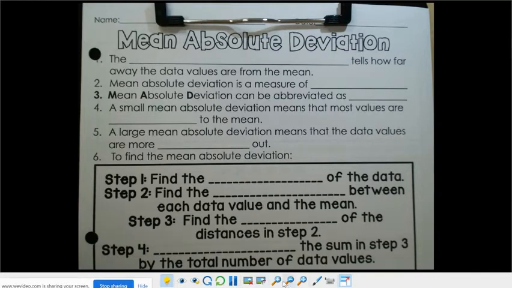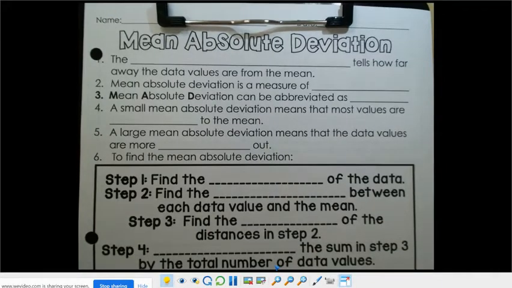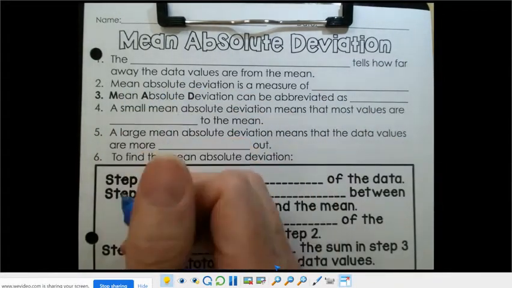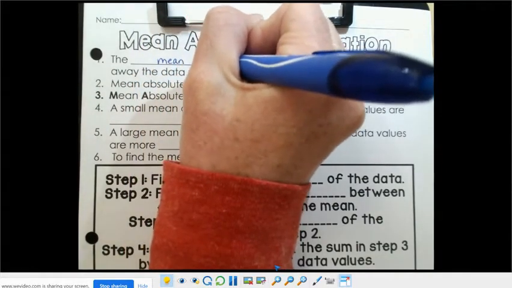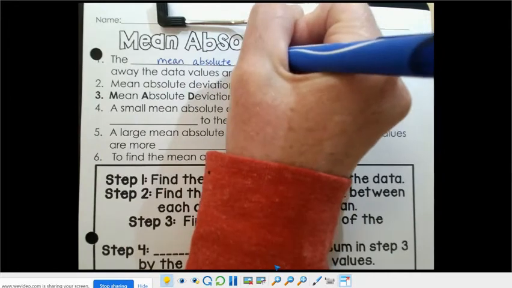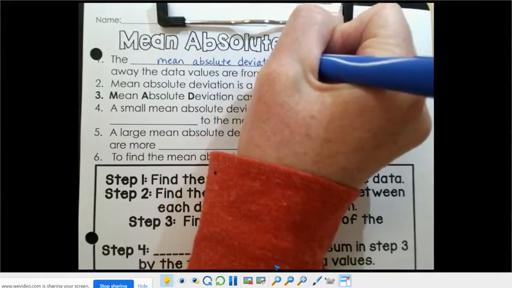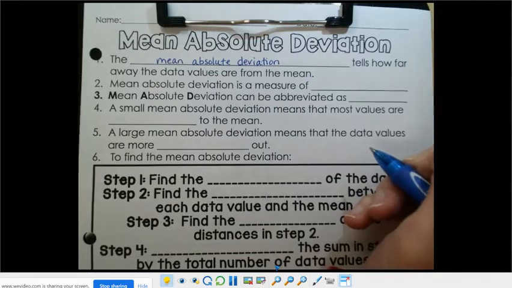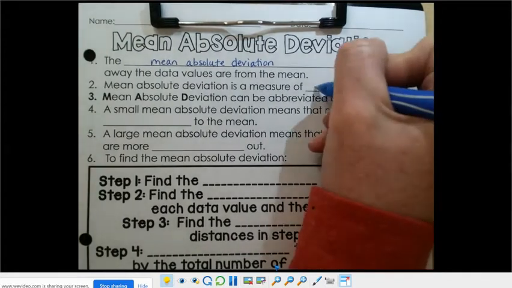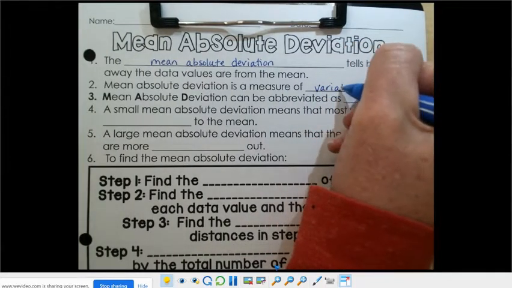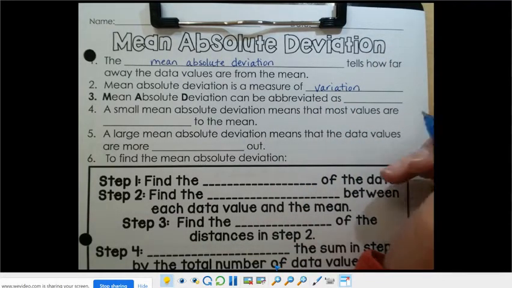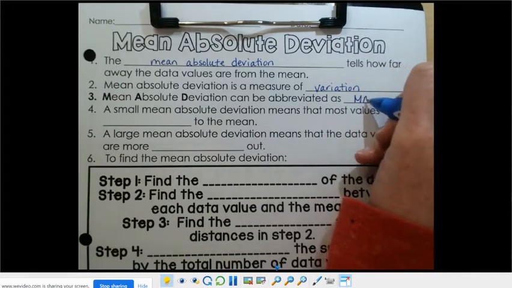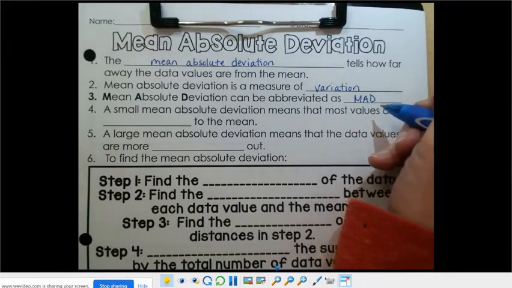All right, we're going to talk about mean absolute deviation today. So the mean absolute deviation tells how far away data values are from the mean. The mean absolute deviation is a measure of variation, like range. Mean absolute deviation can be abbreviated as MAD, M-A-D. So if you ever see it written as the MAD, that's what we mean.